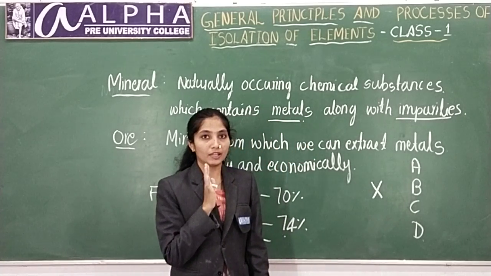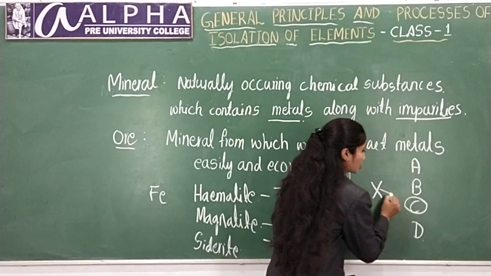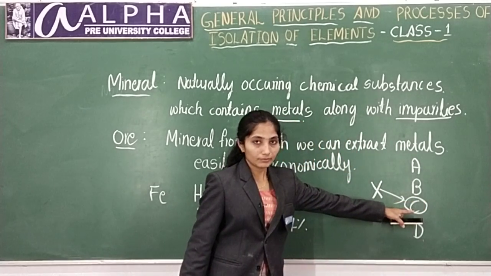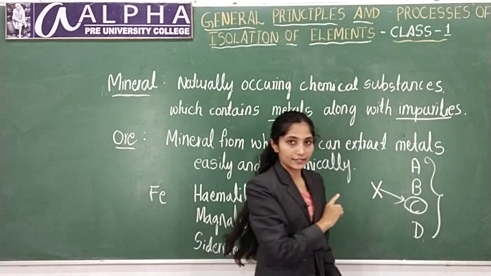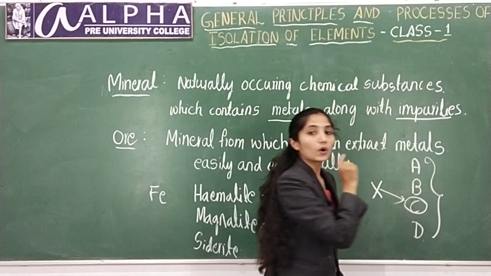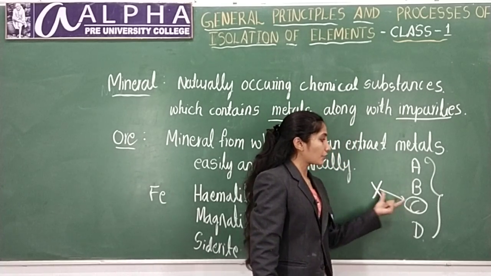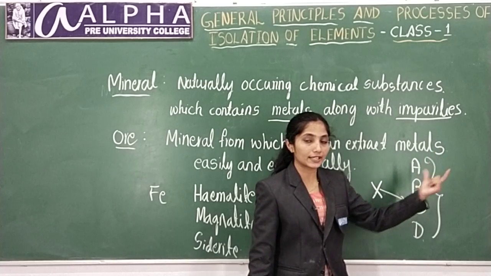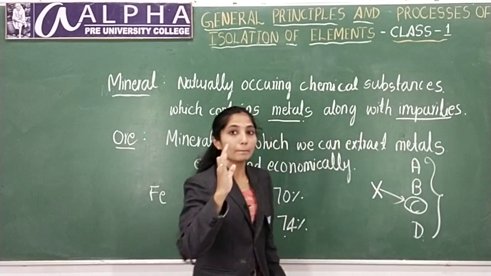Fees should be minimum. You have chosen C, for example. Here all these colleges are minerals, but the college you have chosen for your further studies is the ore.